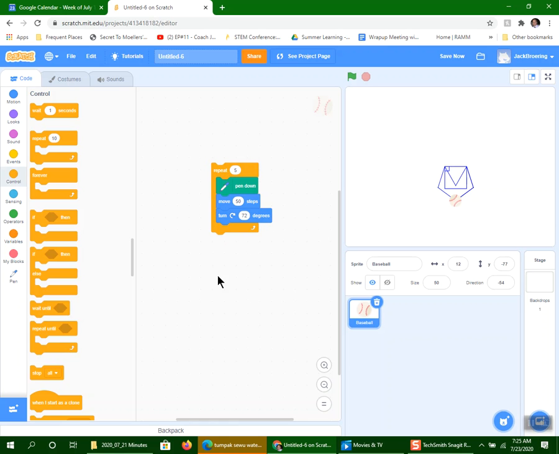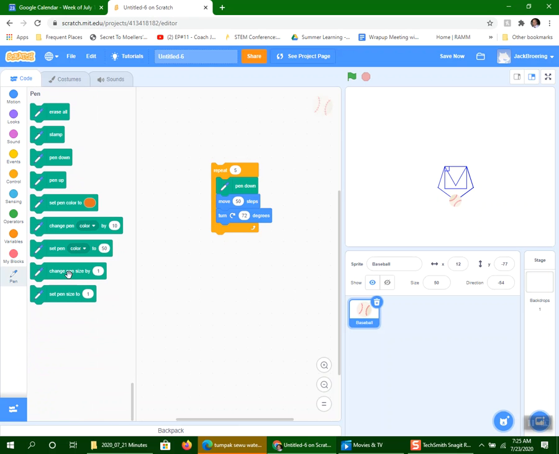Now, if we want to change the pen color, what do we do? We'll go to the pen, change the pen color by 10. So every time we do this, it's going to put a new pen color in there.